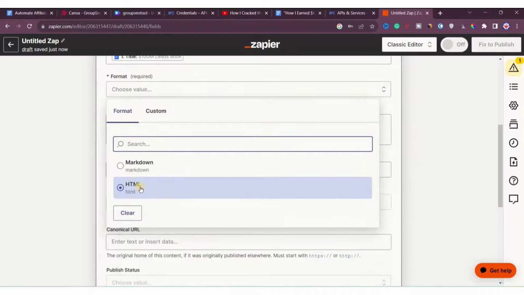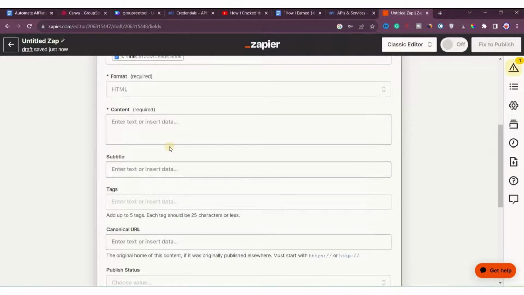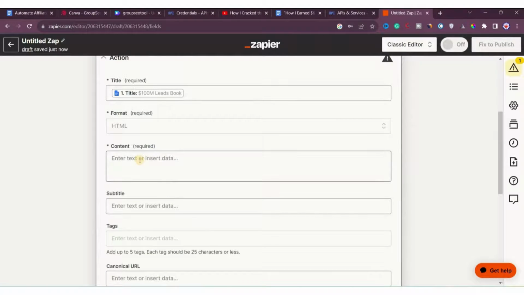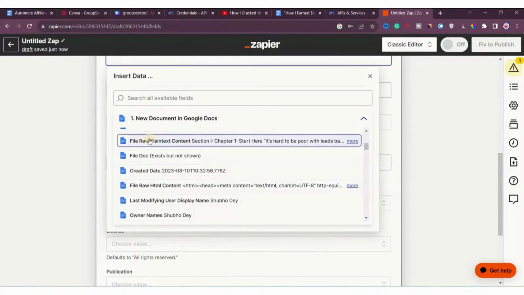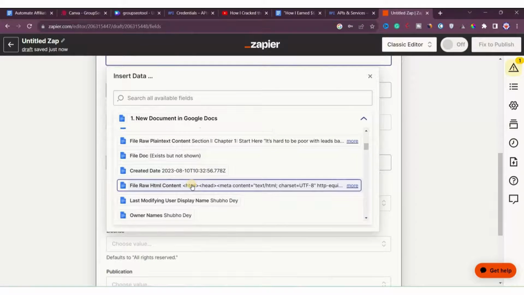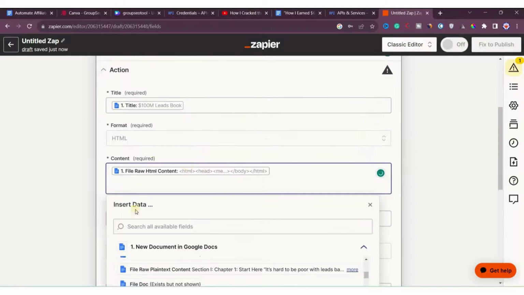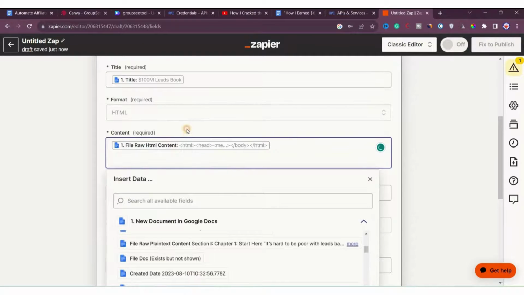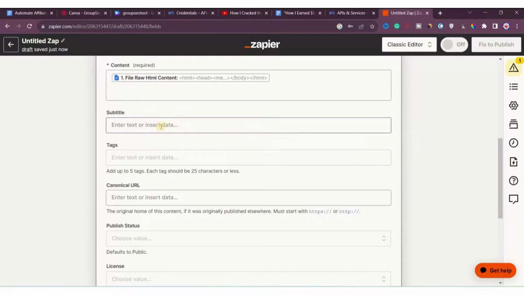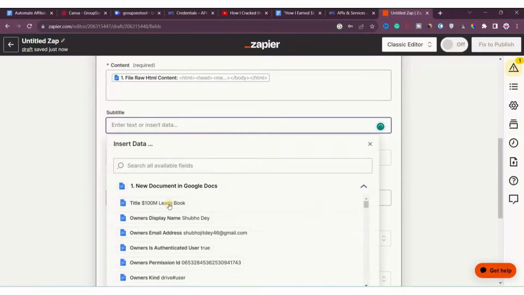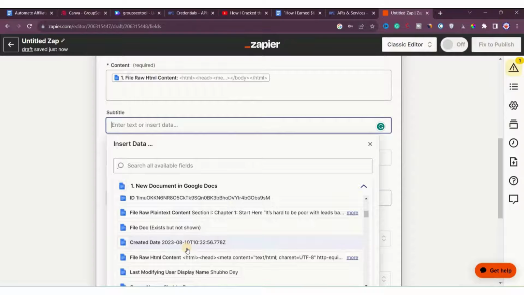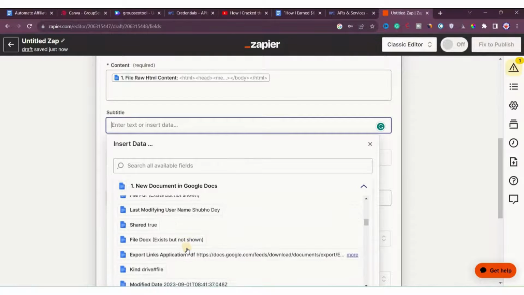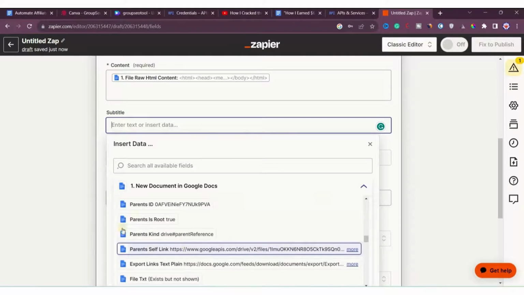Then what format do you want? Make sure that you choose HTML. And then for content, here you'll choose the file. Don't choose this one, file raw plain text. Don't choose this one, file raw HTML content. Choose this one. After that, a subtitle you can enter anything if you have the option, but I don't see any options here for subtitles, so we have to skip this one.